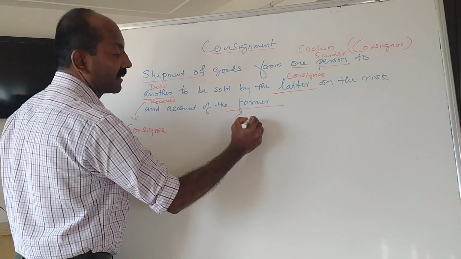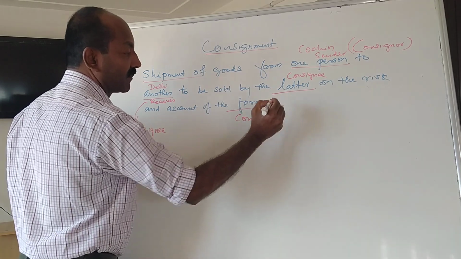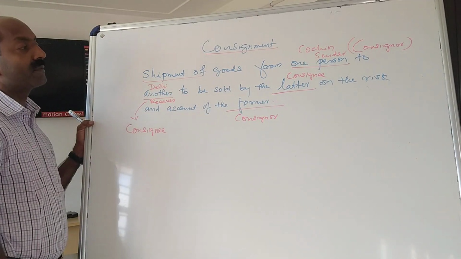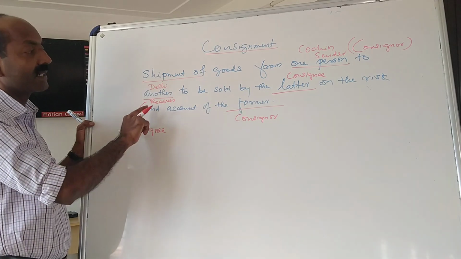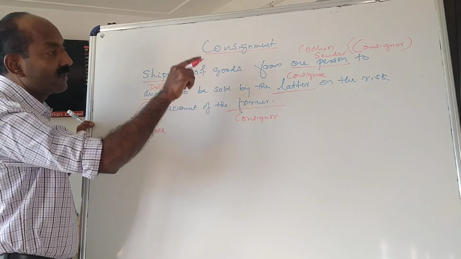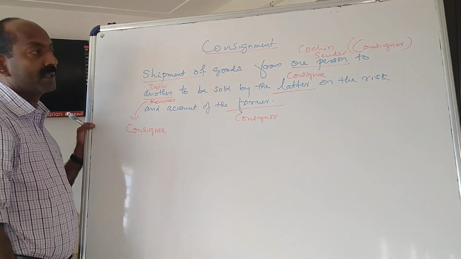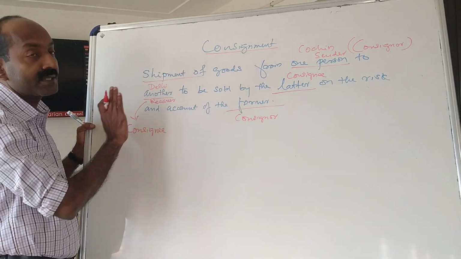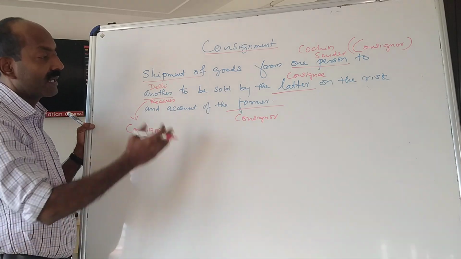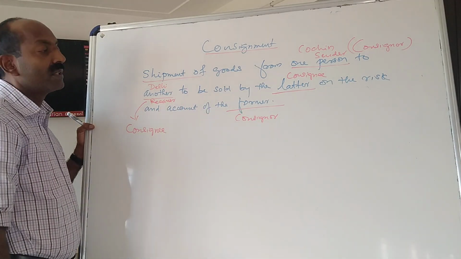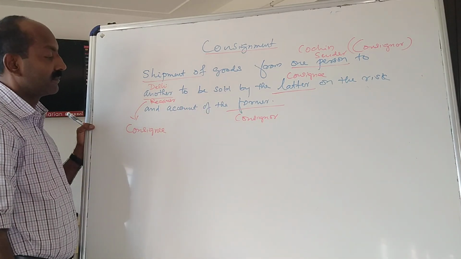Former means consigner. So consigner is the person who sends the goods and consignee is the person who receives the goods.